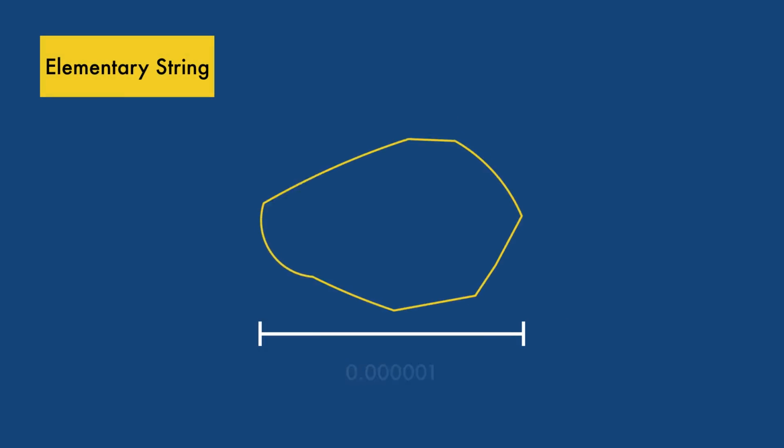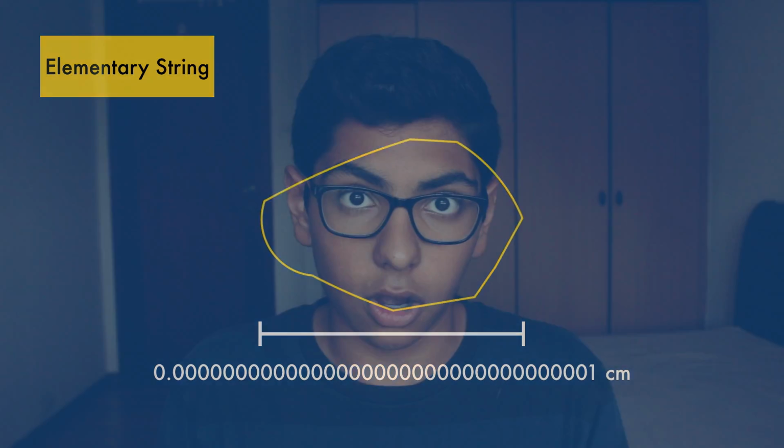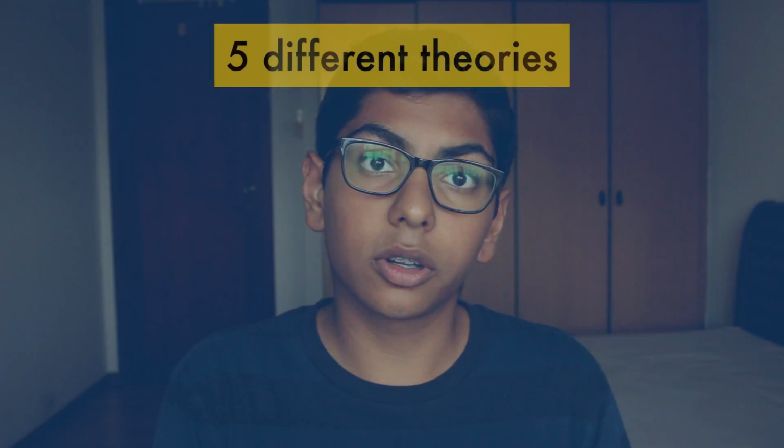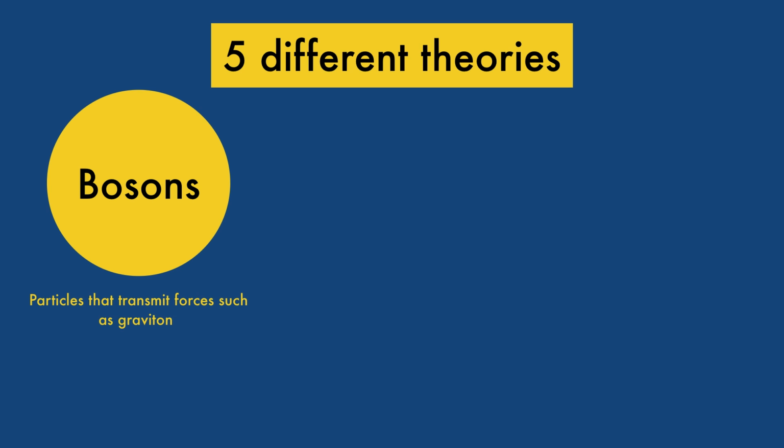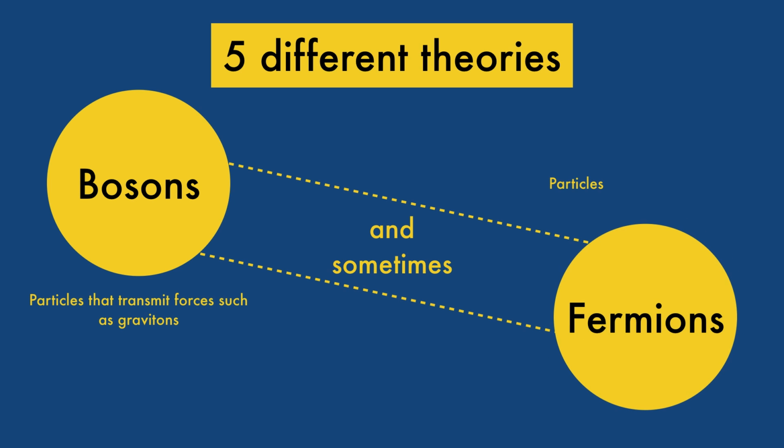Unfortunately, these strings are way too small for us to observe. They're around the length of a Planck length, which is a millionth of a billionth of a billionth of a billionth of a centimeter long. Now, scientists actually came up with 5 different string theories that don't fit together very well. These focus on bosons, which are particles that transmit forces, and some of these also add in fermions, which are particles that make up matter.